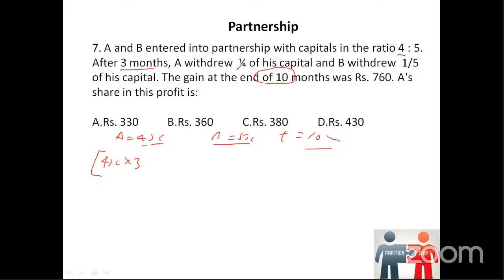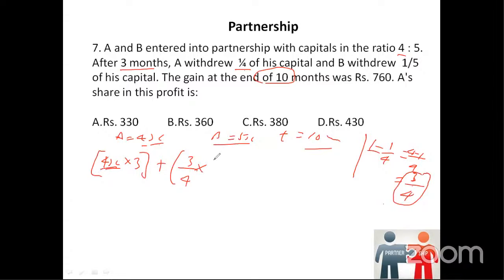Now, what happened after 3 months? A withdrew 1/4 of its capital. 1/4 of its capital is gone, which means 1 minus 1/4, that is 4 minus 1 over 4, which is 3/4. If 1/4 is gone, remaining is 3/4. So what happens after these 3 months? A's ratio will be 3/4 of the same amount, that is 4x, into how many months?